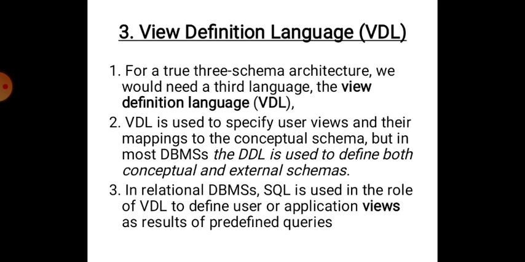Students, as there are 3 schemas, there should be 3 languages. For conceptual schema definitions, there is DDL. For the internal or physical schema, there is SDL. And for the external schema, there is VDL.